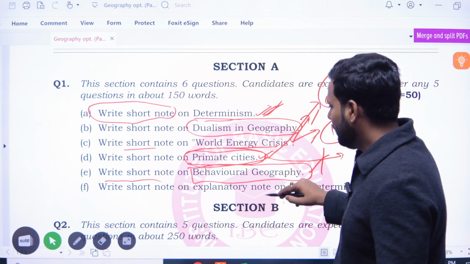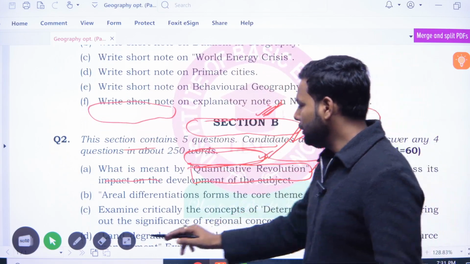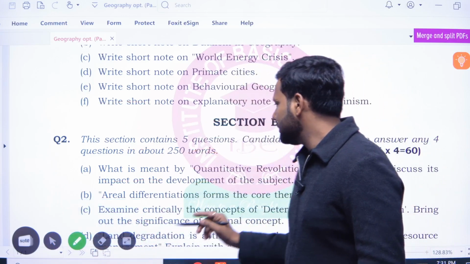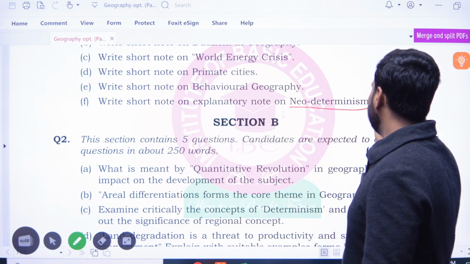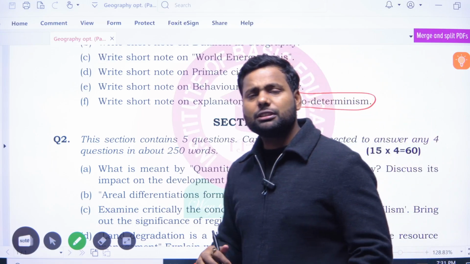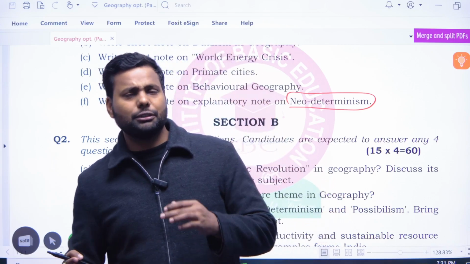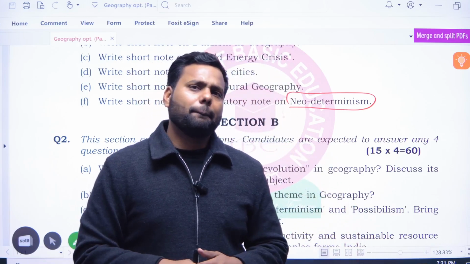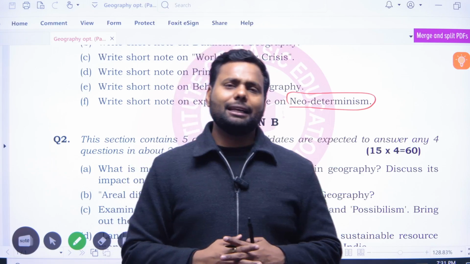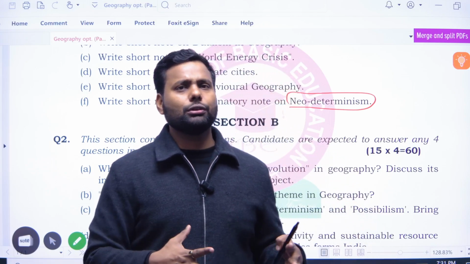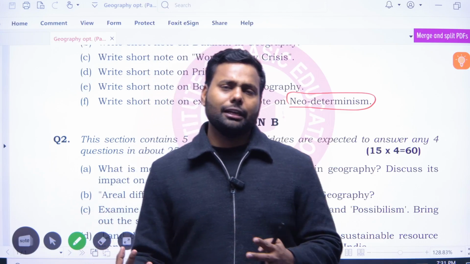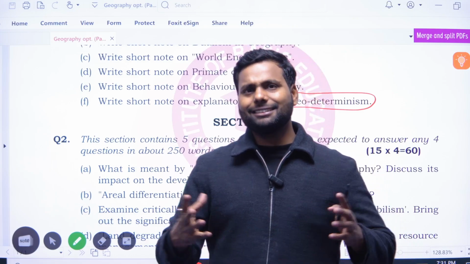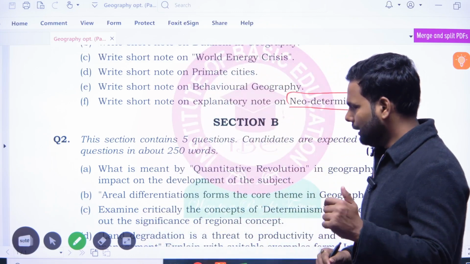Okay, now write a short note on neo-determinism. We have already discussed what determinism is. It is a new type of determinism which is more flexible, which does not say that man is a slave of nature. It also accepts that to some extent man is controlling nature, and to some extent nature is also controlling man's activity.